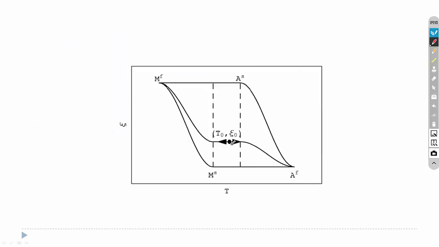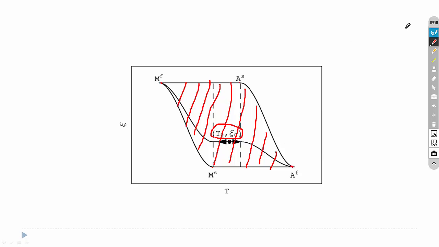So when the material starts from room temperature and is cooled, it will come back to AF. When it is heated, it will come to MS, then move to MF. Then if it is cooled again, from MF it will come to AS and back to AF. So it will not come back to its initial state. This amount is the energy loss. You might have seen this hysteresis loop in your materials. This is the amount of energy loss.